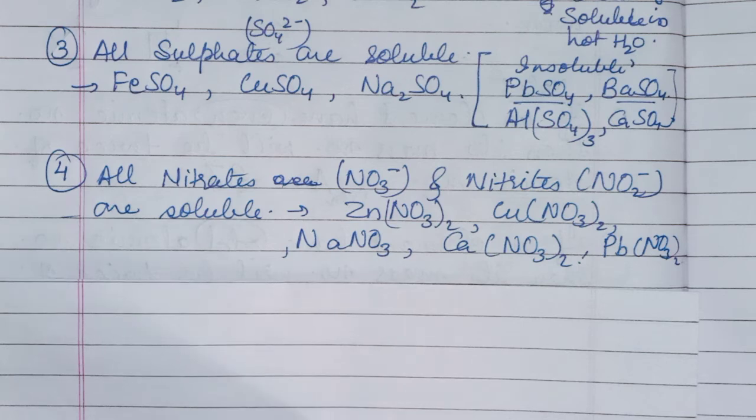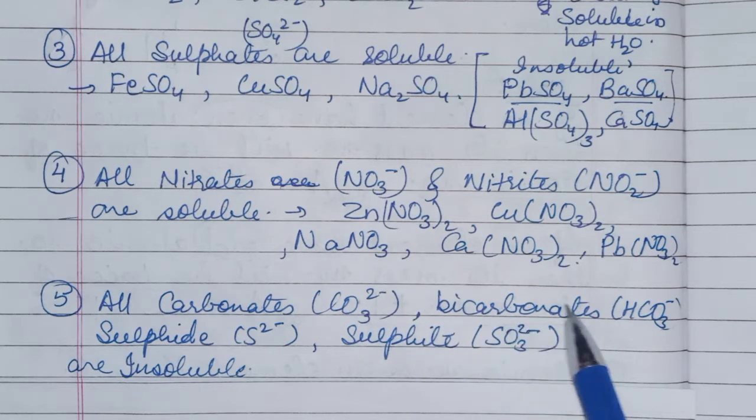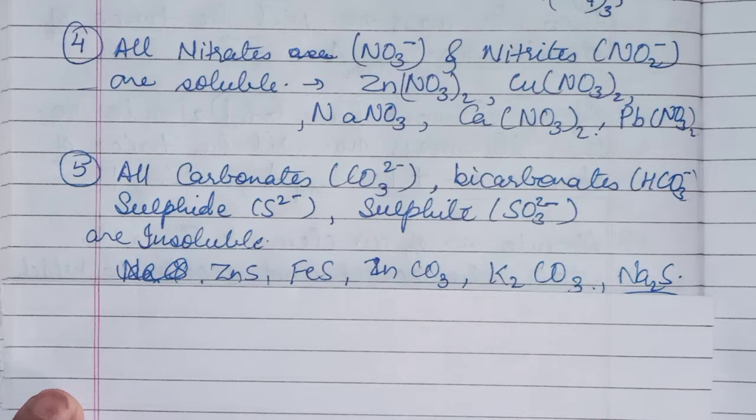There is no exception. Now the fifth point: all carbonates, CO3 2 minus, bicarbonates, HCO3 minus, sulfides, S2 minus, and sulfites, SO3 2 minus, are insoluble in water. These all salts are insoluble in water.